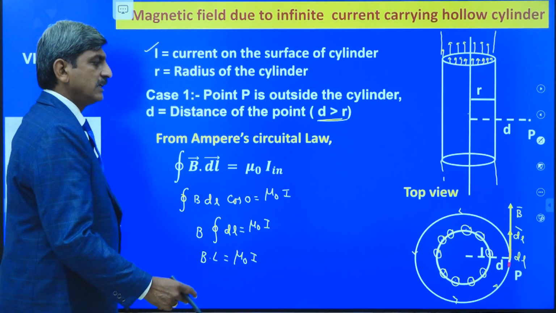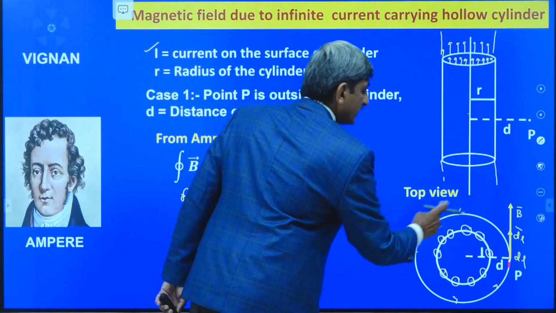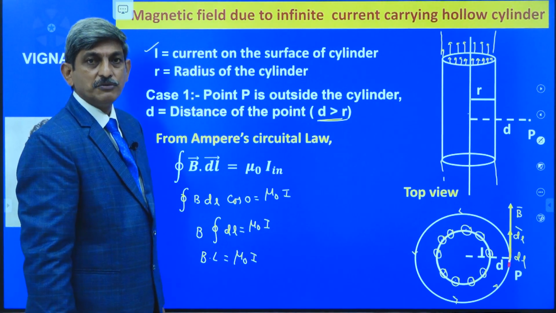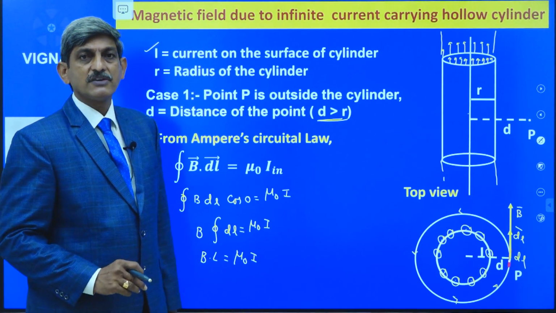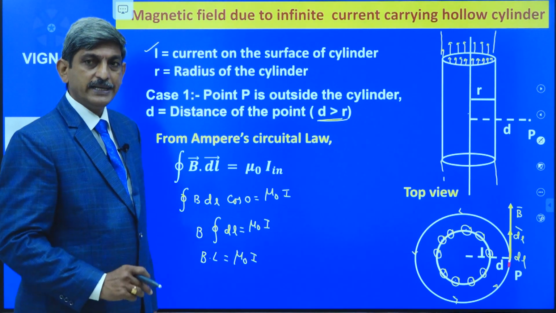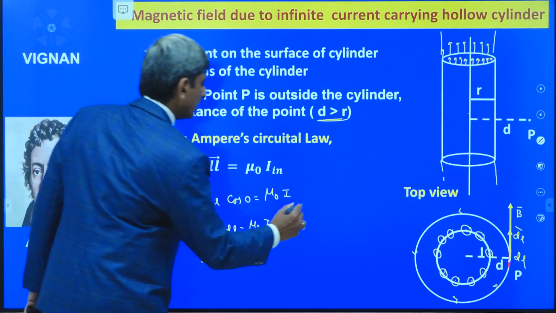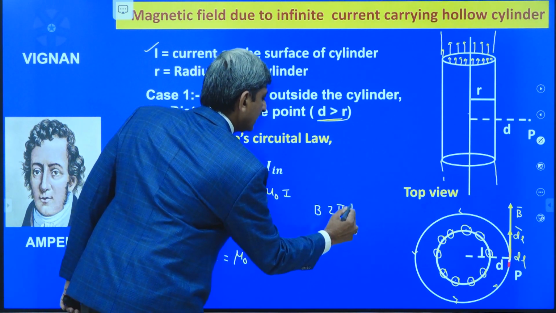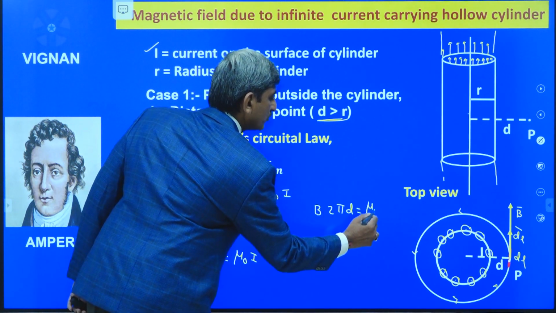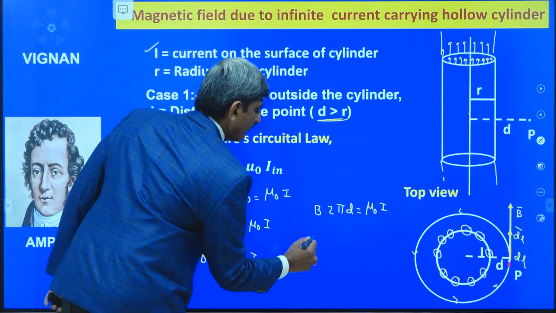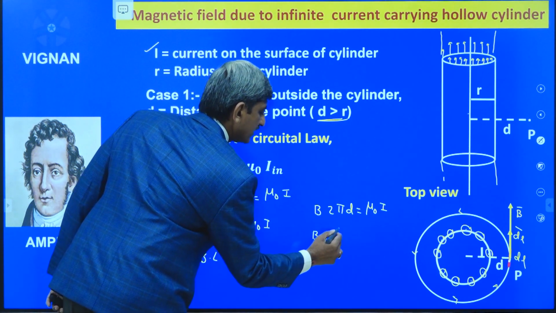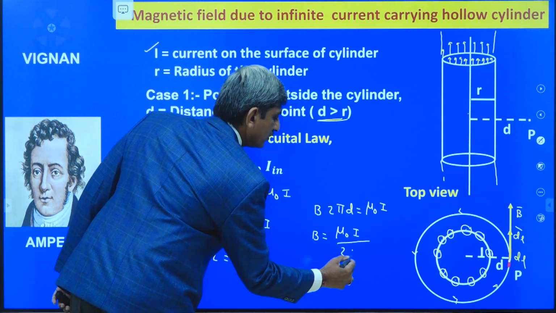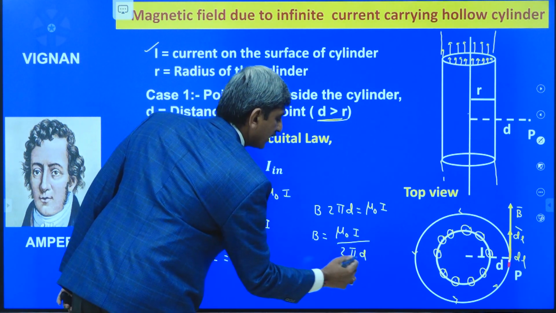What is this L? L is the length of the closed path along which we are taking the integration, which is equal to the circumference of the circle, 2 pi d. By substituting this L value, we have B into 2 pi d is equal to mu naught I. From this we have B is equal to mu naught I divided by 2 pi d.